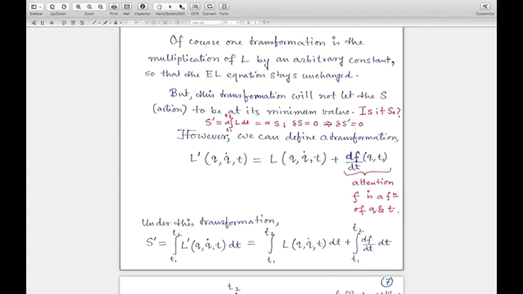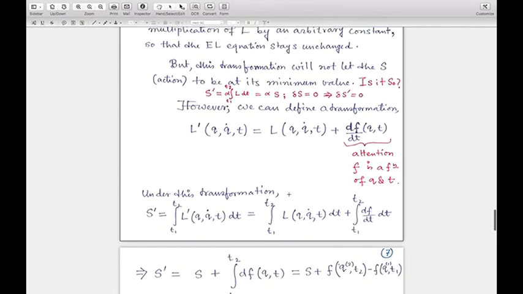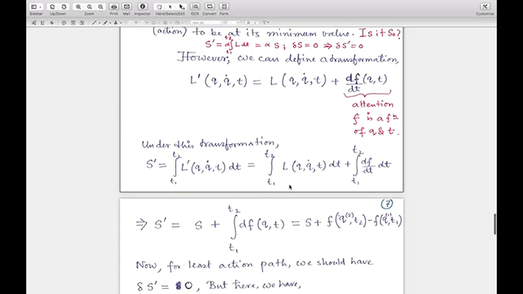Okay, only it does not contain q dot, whereas both L and L prime contain q, q dot and t. If this is the case, then it is found that the new Lagrangian will also give us the trajectory of least or stationary action. How? Under this transformation, which I have just mentioned, we can write